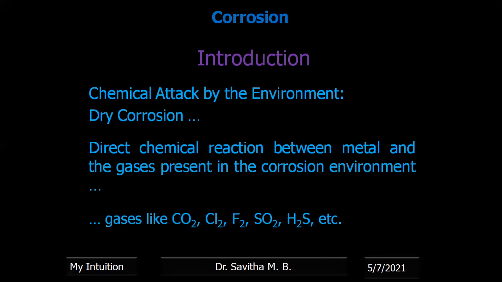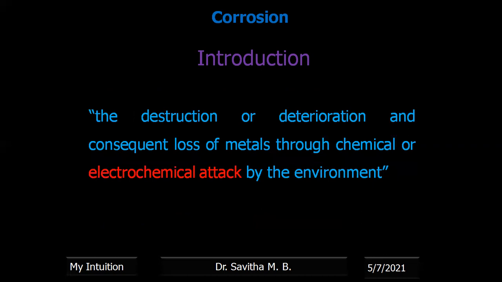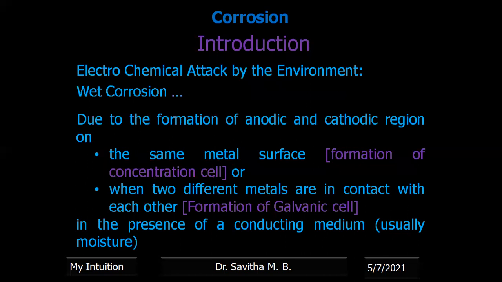Corrosion can also take place due to the attack of gases like carbon dioxide, chlorine, sulfur dioxide, etc. These are called dry corrosion. Wet corrosion means corrosion due to the presence of moisture. Wet corrosion is what we will be discussing in this video.